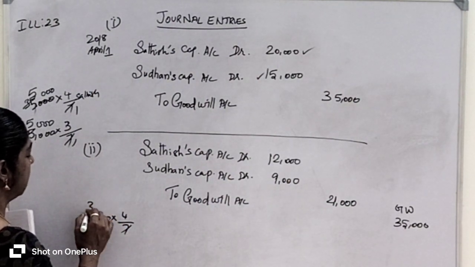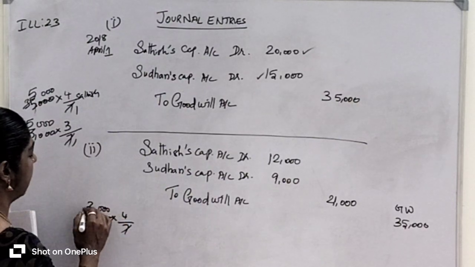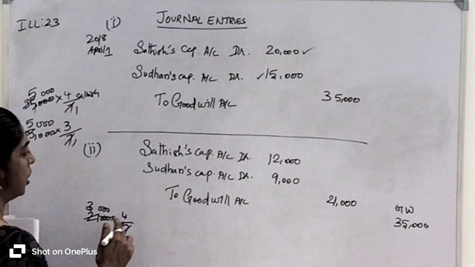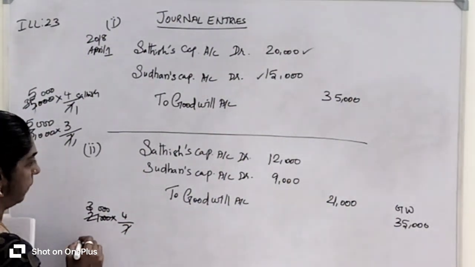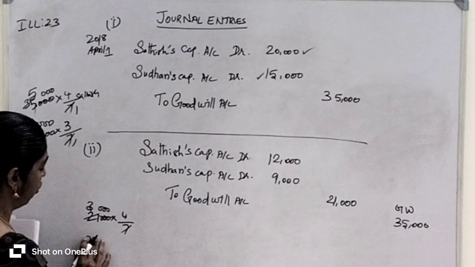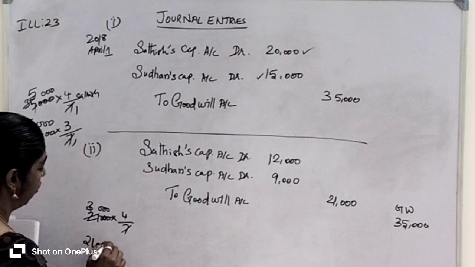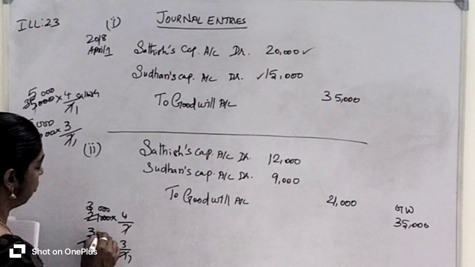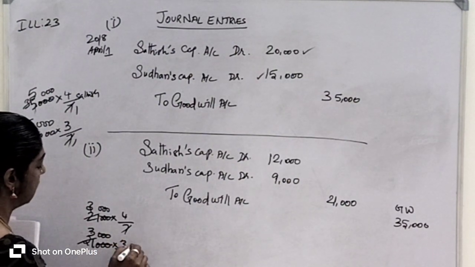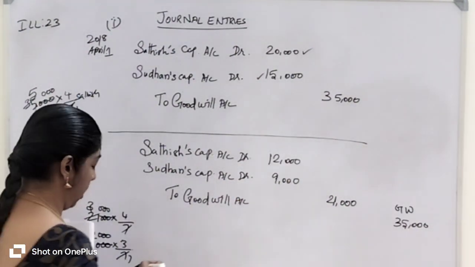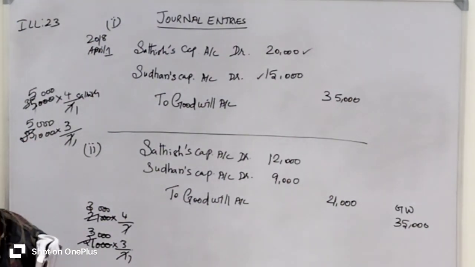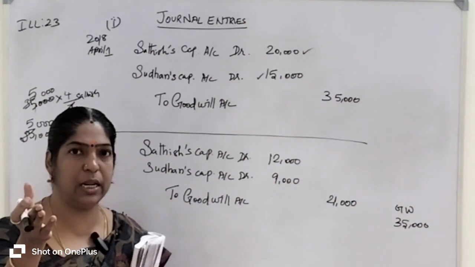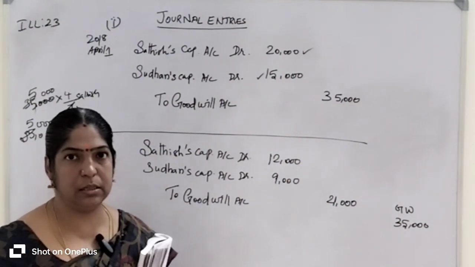1 7 is 7, 3 7s are 21, 3 0 is added here, 3 4s are 12,000 rupees. And for Sudan, the same 21,000 rupees of goodwill into 3 by 7: 1 7 is 7, 3 7s are 21, 3 0 is added here, 3 3s are 9,000 rupees, which belongs to Sudan's capital account. Listen carefully, what is the difference between the previous illustration and this illustration?